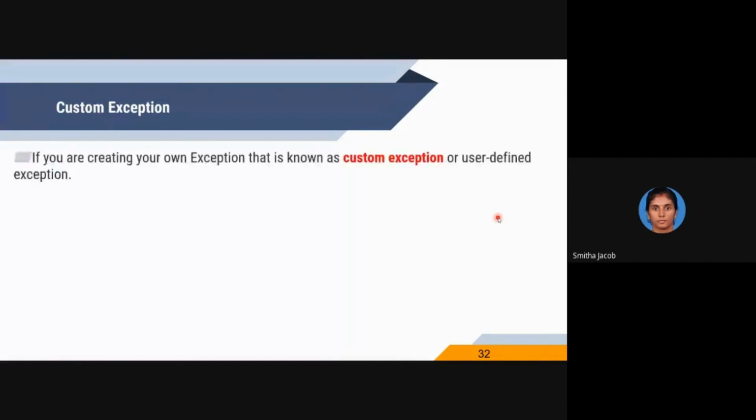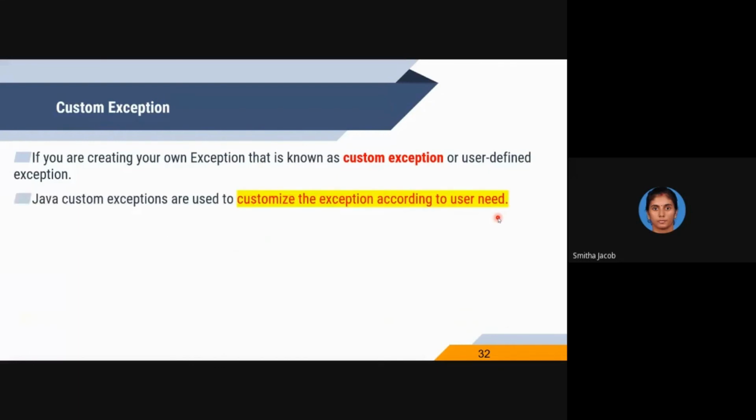We are moving to the end of the exception handling mechanism. The last type of exception handling is the custom exception. If you are creating your own exception, that is known as a custom exception or user-defined exception. The programmer creates their own exception. Java custom exceptions are used to customize the exception according to user need. We can create our own exception and provide our own error message.